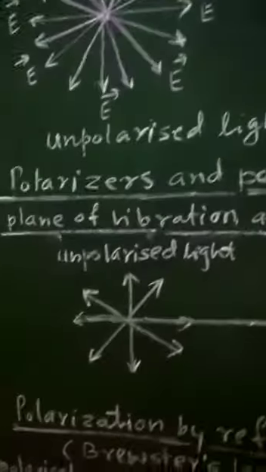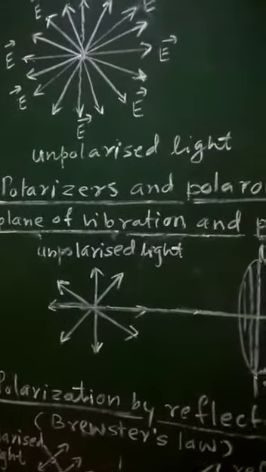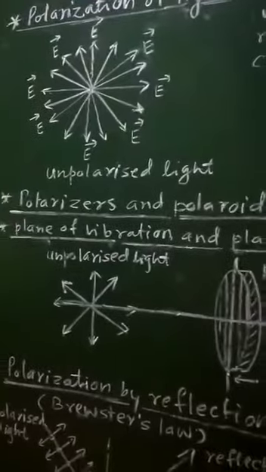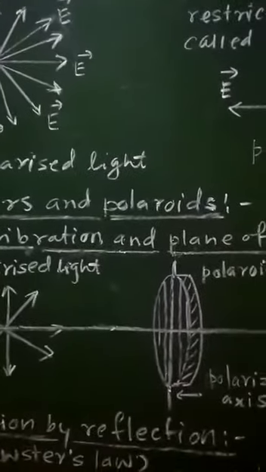This polarization of light will take place with the help of polarizers and the substances which produce the polarization.